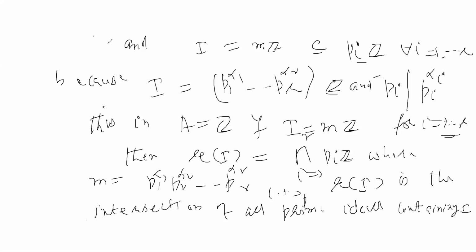So this is not actually a coincidence, this is actually a general case. ये Z के लिए नहीं है, खास करके ये सब rings के लिए. In fact, this is actually a motivation to the next theorem, which says that the radical of an ideal is the intersection of the prime ideals containing it. Okay, this is a theorem that we are just going to prove.